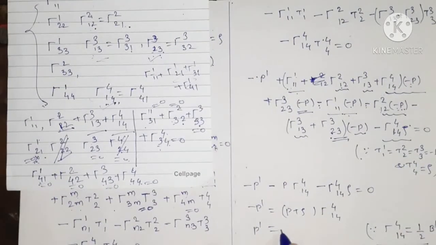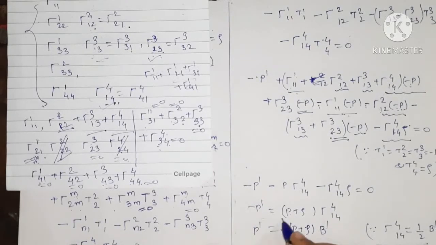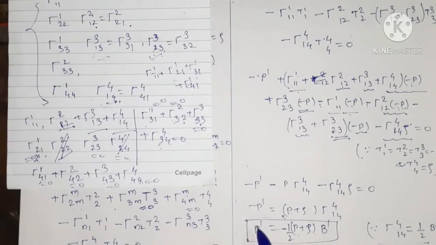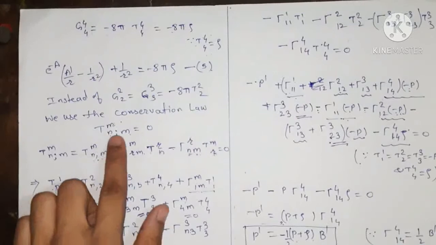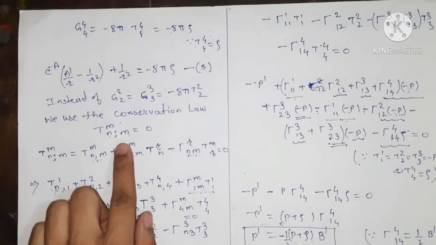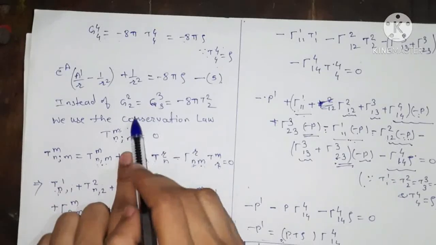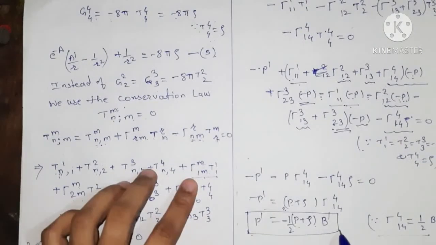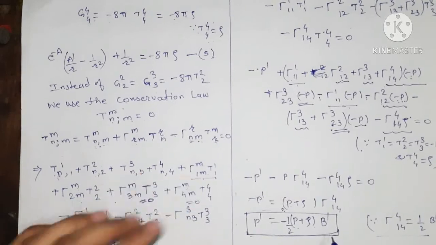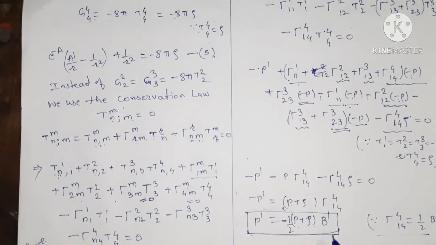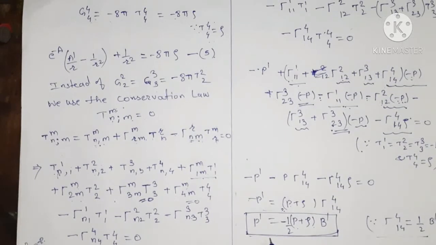So p dash is equals to minus p plus rho into 1 upon 2 b dash. And this minus sign we are taking to this side, so minus of p plus rho into b dash. Therefore we get this relation from the conservation law. So instead of G22 and G33, that is the Einstein field equation, we use this equation in solving the space time for the Schwarzschild interior solution.